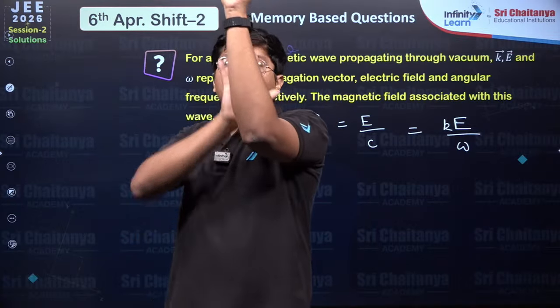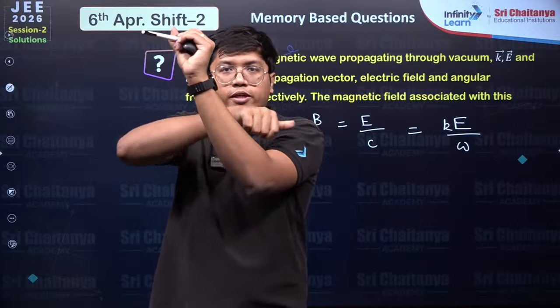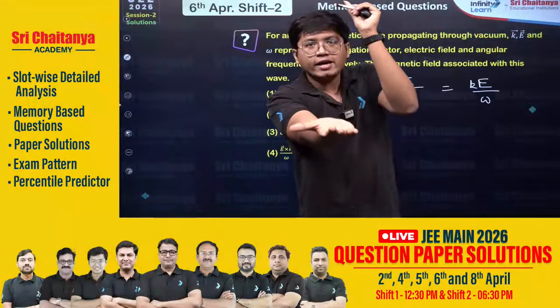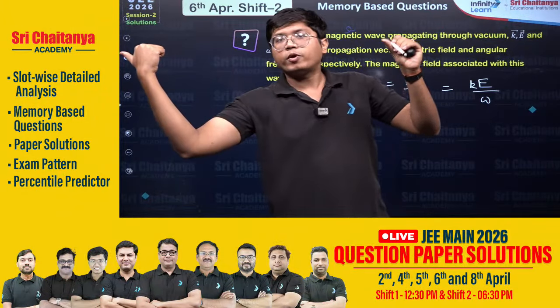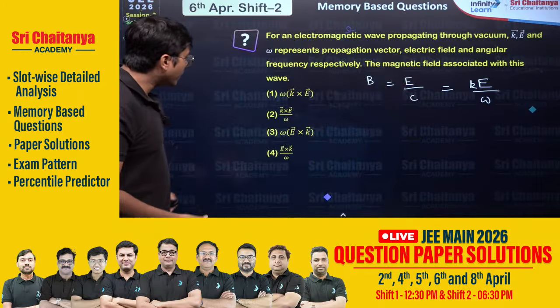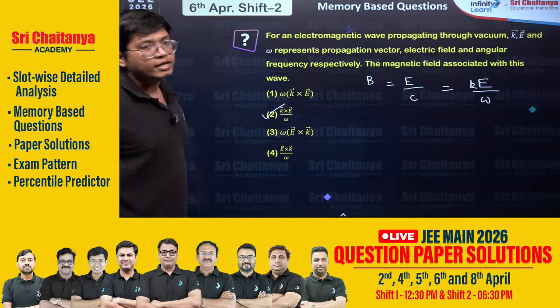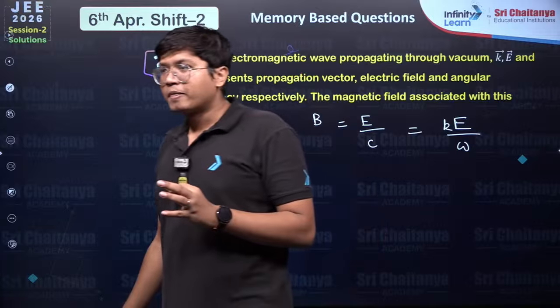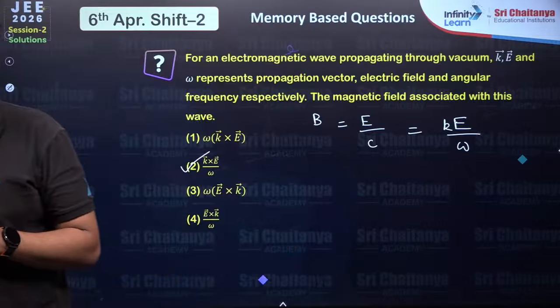So how do I group? If I do E cross K, I get it in the opposite direction. So the only method is, this is K, I go K cross E, now it points towards B. So that is how I know it is option 2, K cross E divided by omega. Okay? Everyone clear with this?